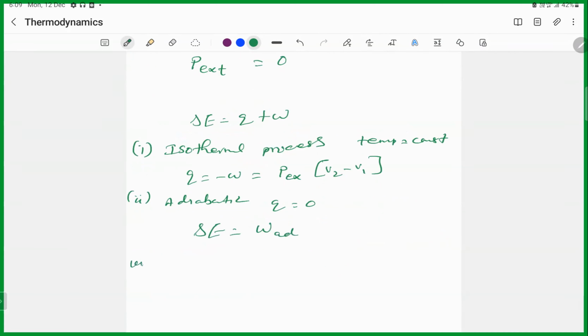Then the third one, isothermal reversible. Reversible இருக்கும்போது என்ன ஆகும்னா Q is equal to minus W, that's equal to 2.303 nRT log V2 by V1. This is what we will get.